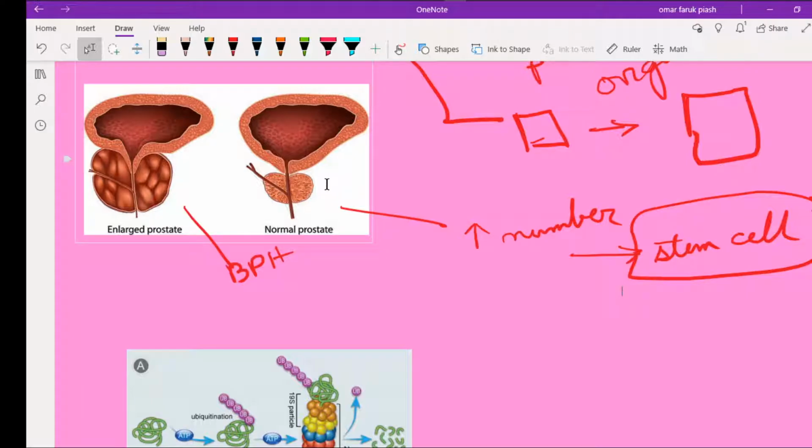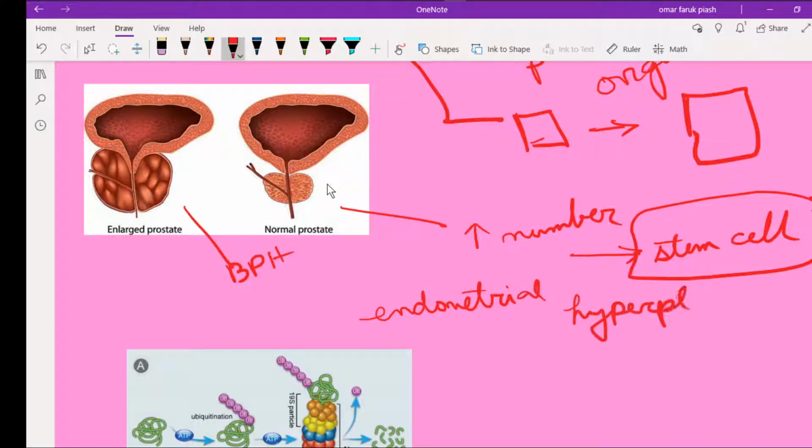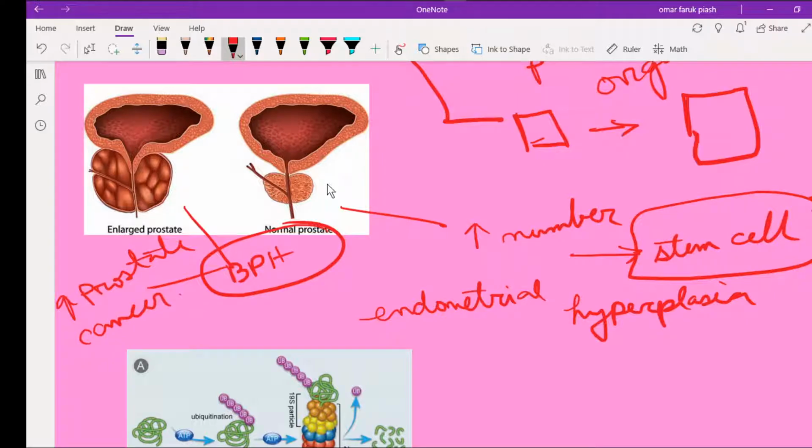There is also pathological hyperplasia, in endometrial hyperplasia, which leads to dysplasia and ultimately can convert into cancer. But BPH, benign prostatic hyperplasia, doesn't increase the risk of prostate cancer, whereas endometrial hyperplasia increases the risk of endometrial cancer.